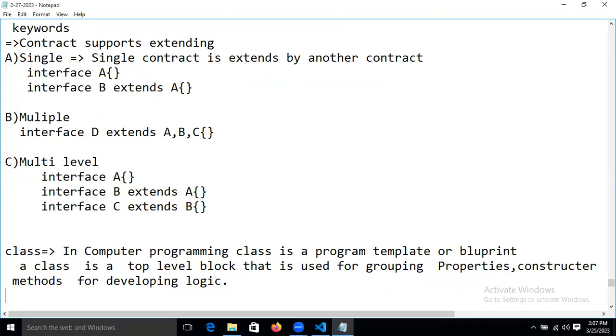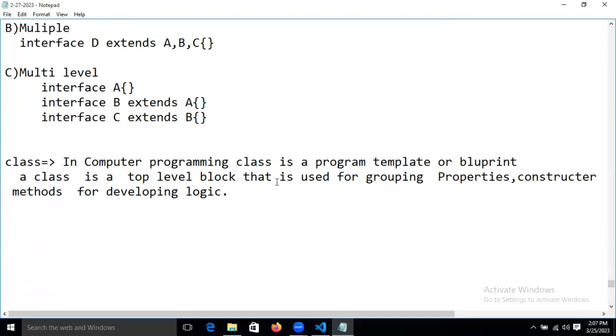So in TypeScript, guys, the question is what? If you are a Java developer, then instead of property you would say variable, or state.